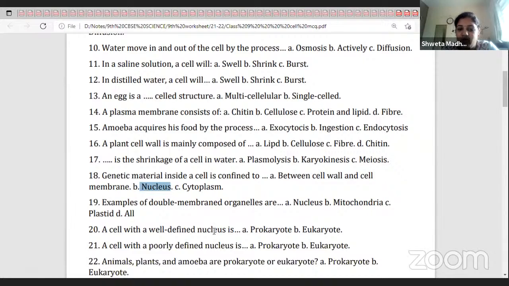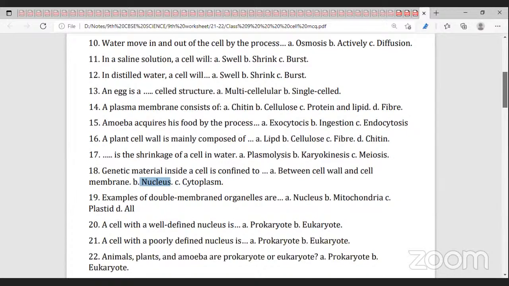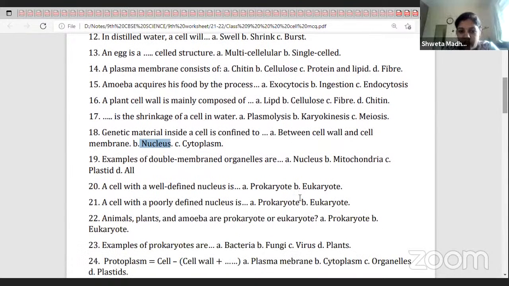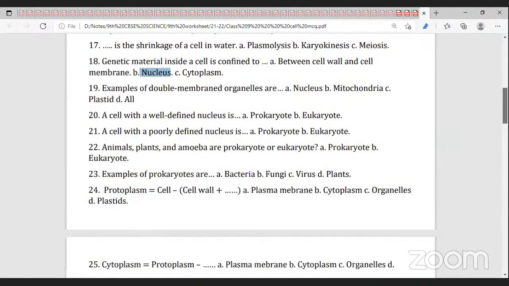A cell with well-defined nucleus is eukaryotic. A cell with poorly defined nucleus is prokaryotic. Animals, plants, and amoeba are prokaryote or eukaryote? Eukaryotes. The only example of prokaryote is bacteria.